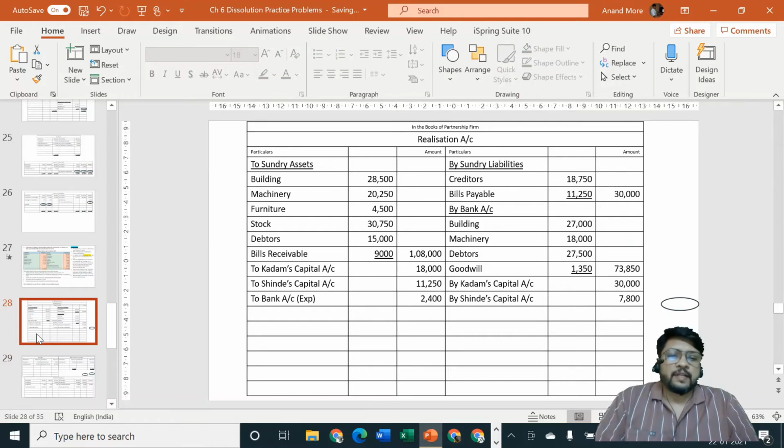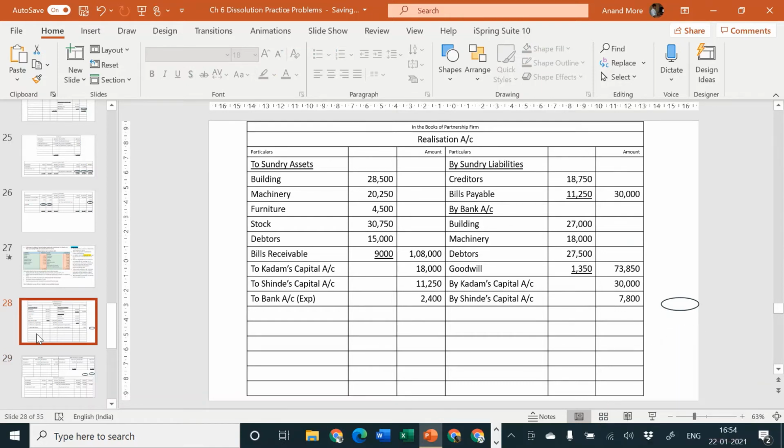So let us close the realization account, find out profit or loss. Let me disappear from the screen and let me calculate the things for you. Please do the calculation on your own also. I think the debit side is having 1,08,000 plus 18 plus 11 plus 2,400 and credit side is having 73 plus 60 plus 7,800. Okay. So let us check. 73,850 plus 30,000 plus 30,000 because there are 2 times 30,000 and then plus 7,800. So the total of credit side is 1,41,650.